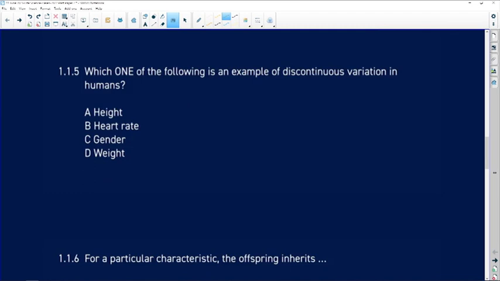1.1.5. Which one of the following is an example of discontinuous variation in humans? Now, you've learnt about two kinds of variation: discontinuous and continuous. So continuous variation is when you have a range of options.